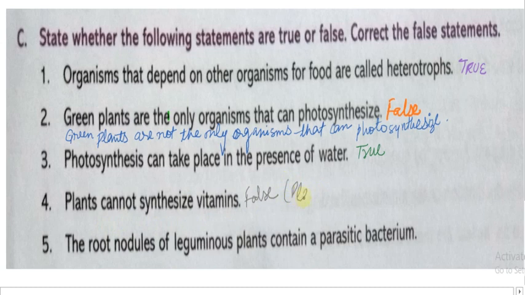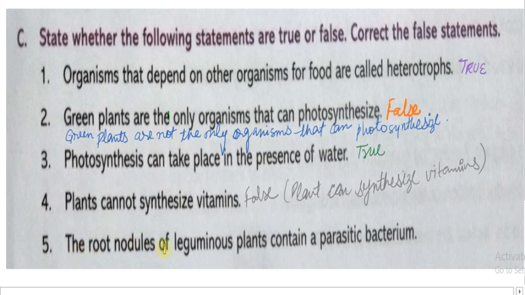Plants can synthesize vitamins. Okay, this is the correct thing. Now the last question of the C part.